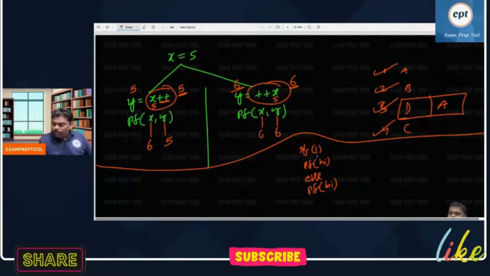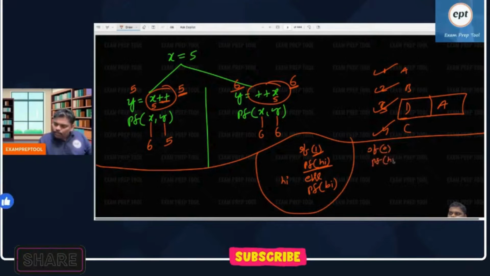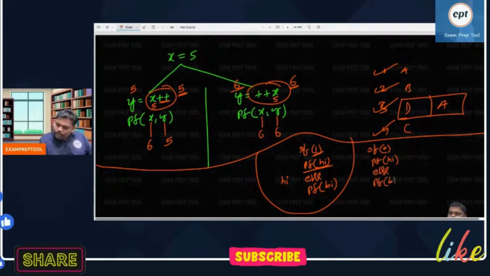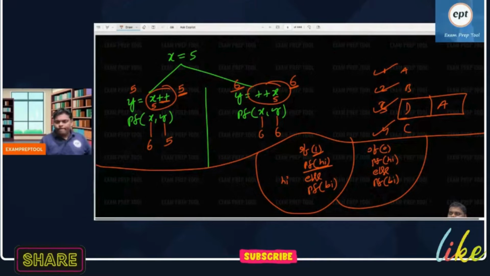Everyone knows, if 1 means true, high will be printed. Okay, I am okay with this. Now, can you help me? What is the answer if 0, print high, else print bye? What is the answer?